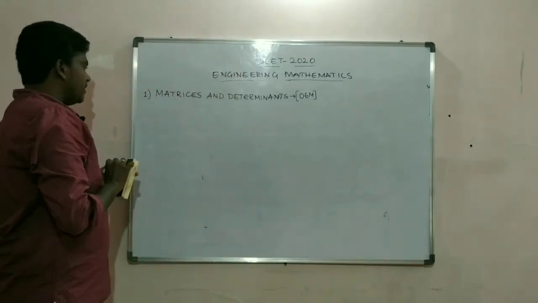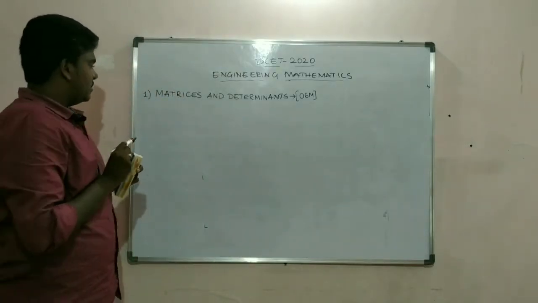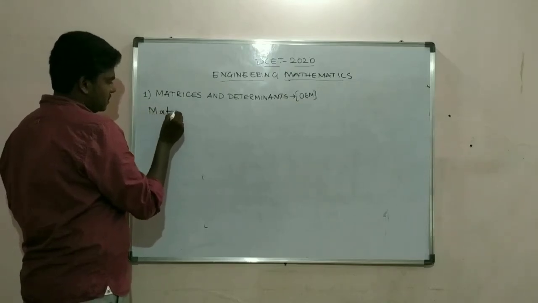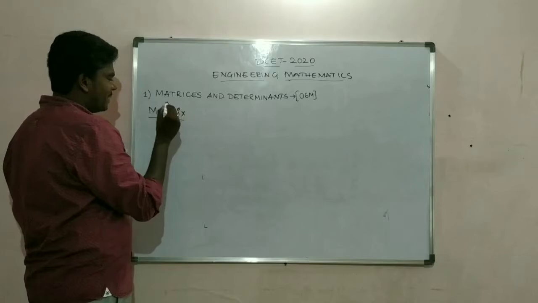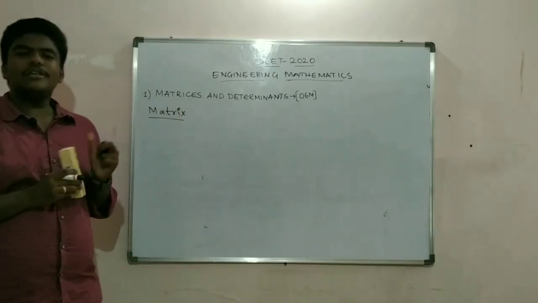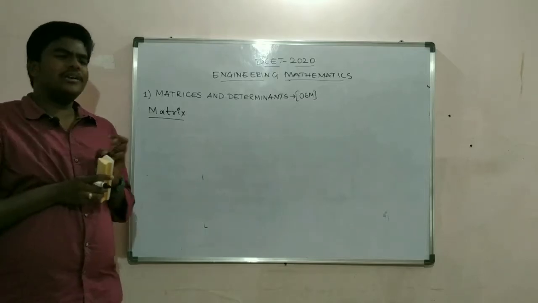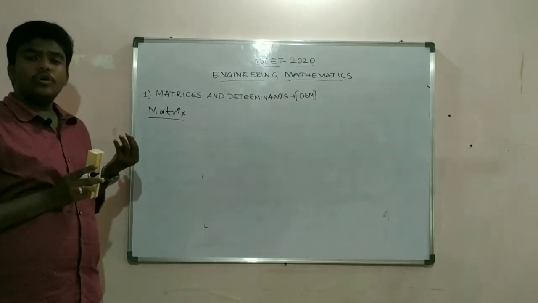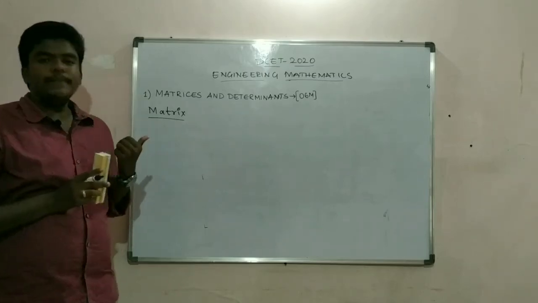See, what is a matrix? A matrix is nothing but an arrangement of numbers in rows and columns. Your definition is not that important. The only thing is we need to know the concepts to solve the problems.